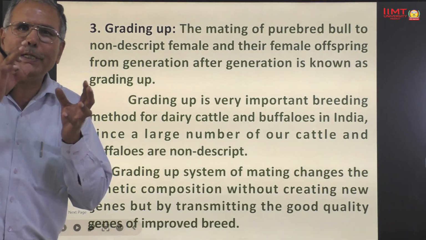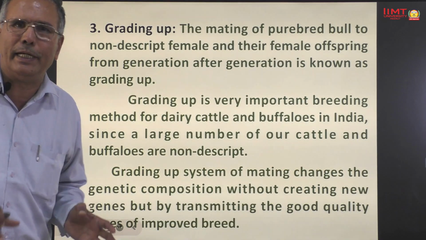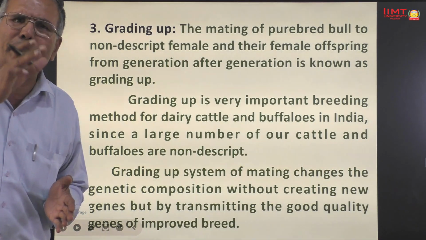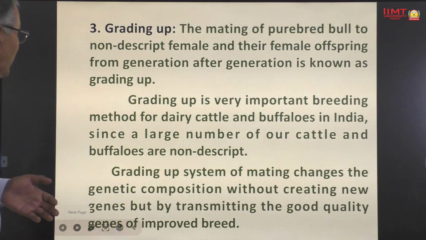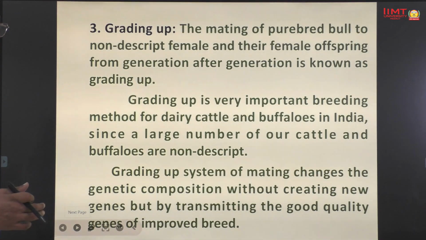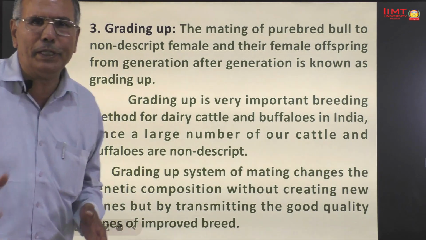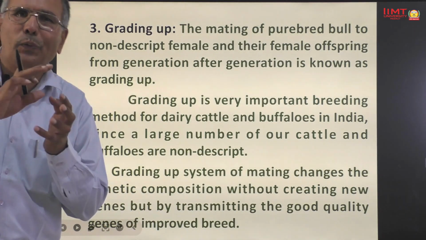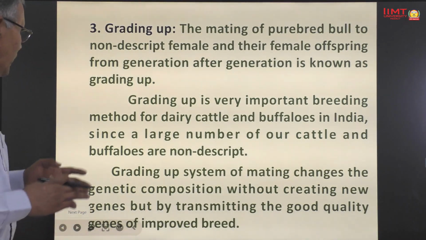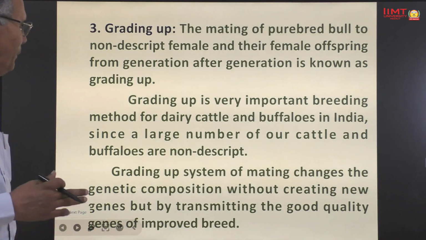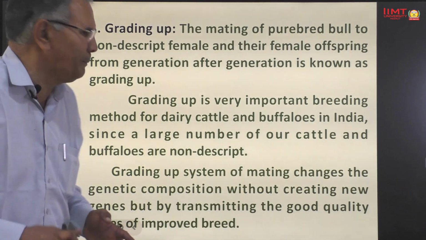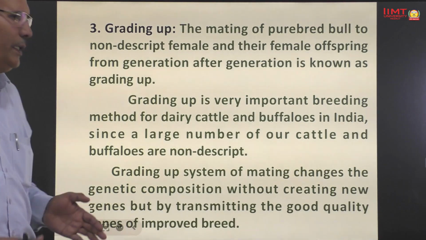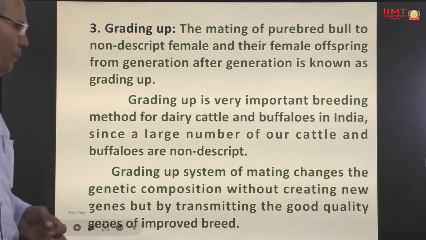Or you can say mating of purebred bull or purebred sire to nondescript females and their female progeny generation after generation. The grading up is a very important method for dairy cattle and buffalo in India because a large number of cattle and buffaloes are nondescript in India. The grading up system of mating changes the genetic composition without creating new genes, but by transmitting the good quality genes of improved breed.